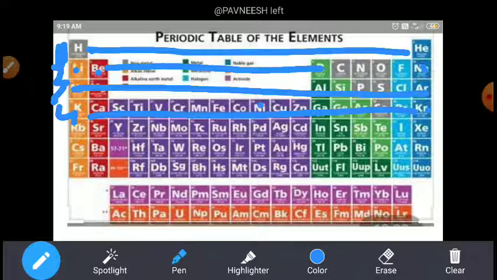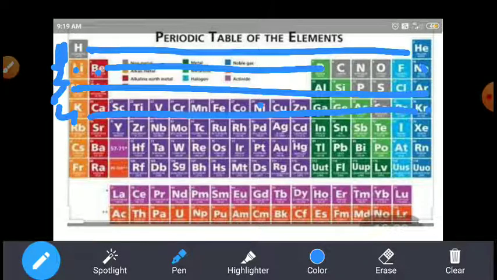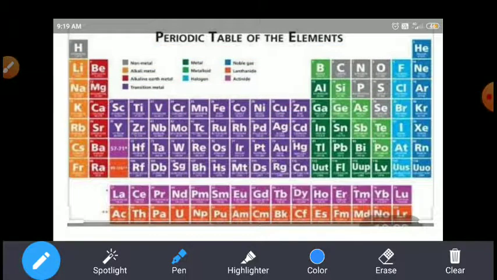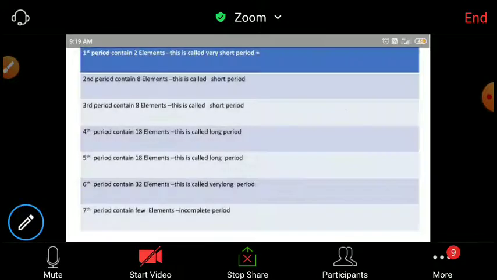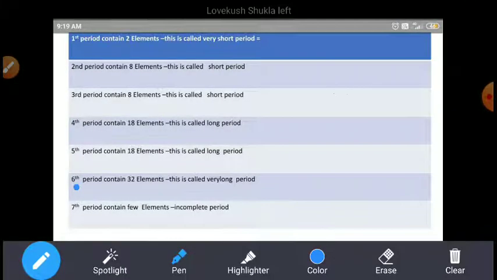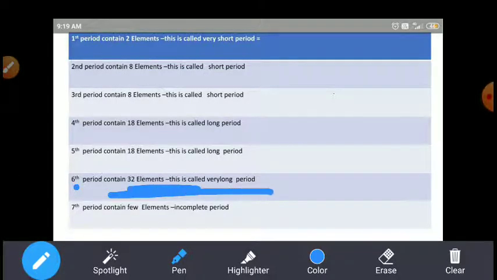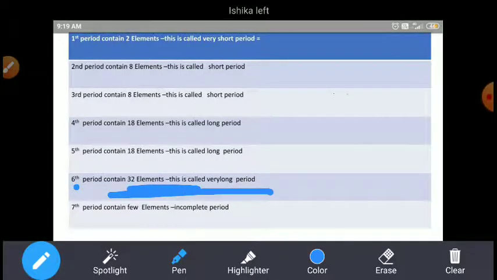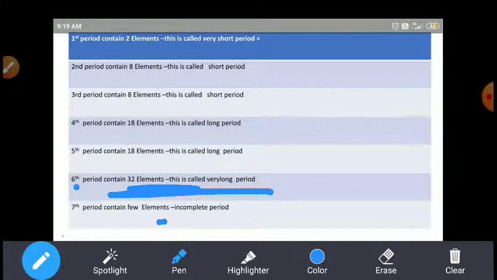Okay, yes, beta. The fifth period also contains 18 elements, right? But look here, the sixth period contains 32 elements. And the seventh period is incomplete. The seventh is incomplete.